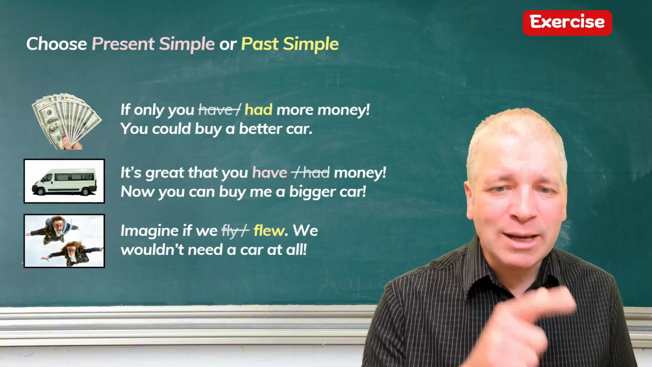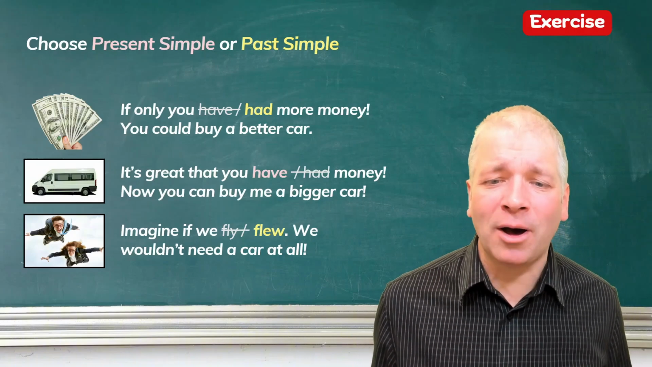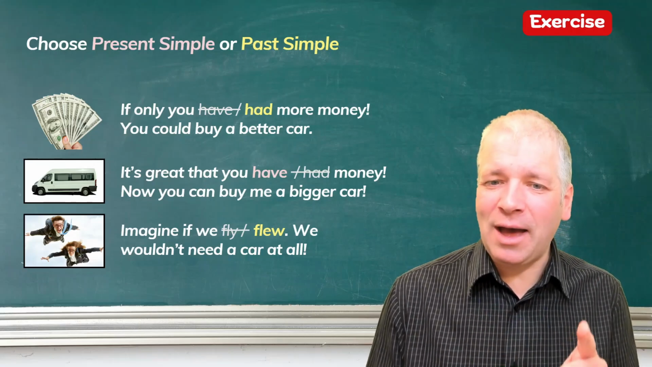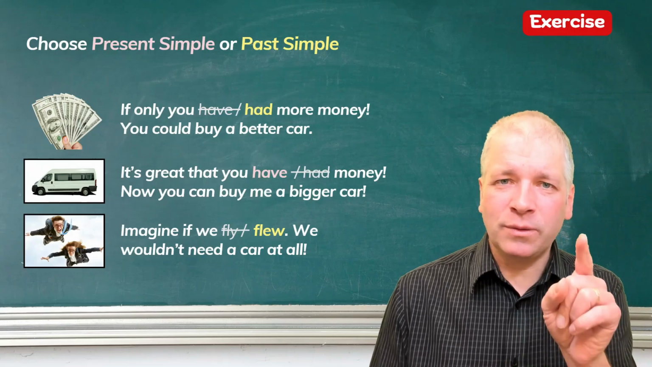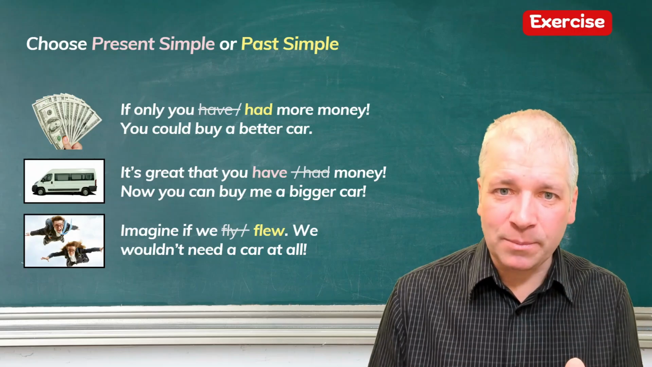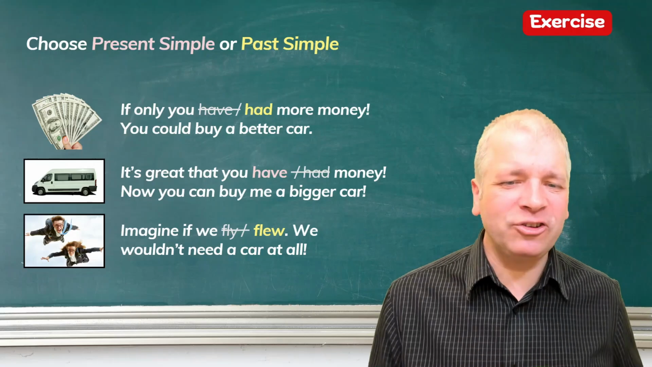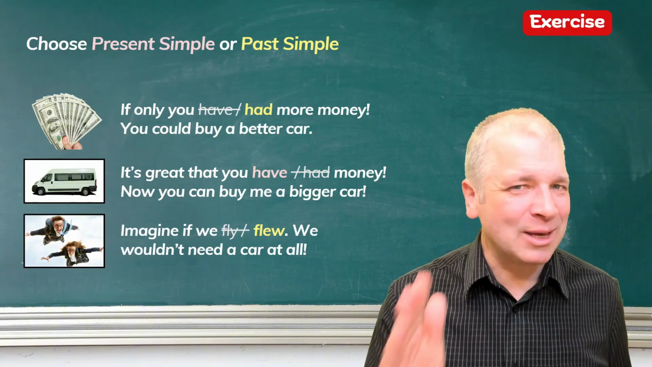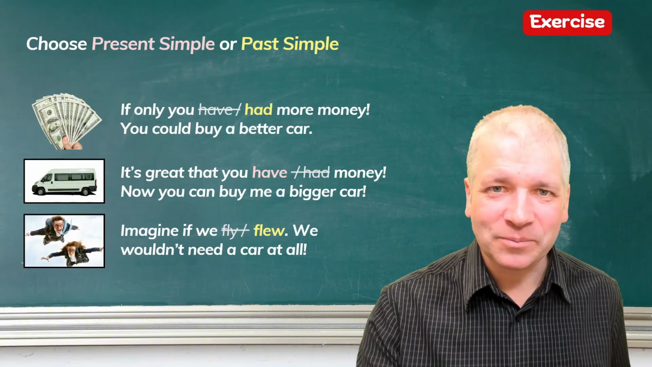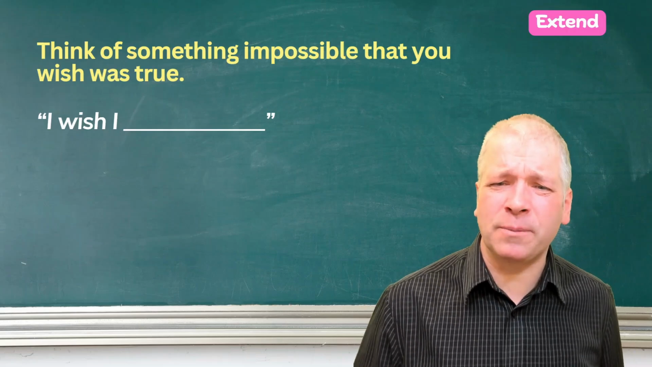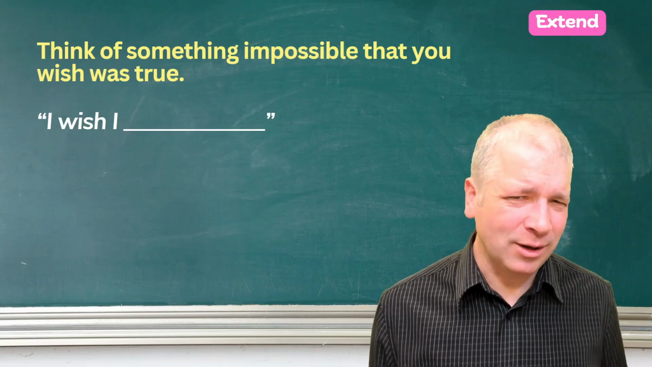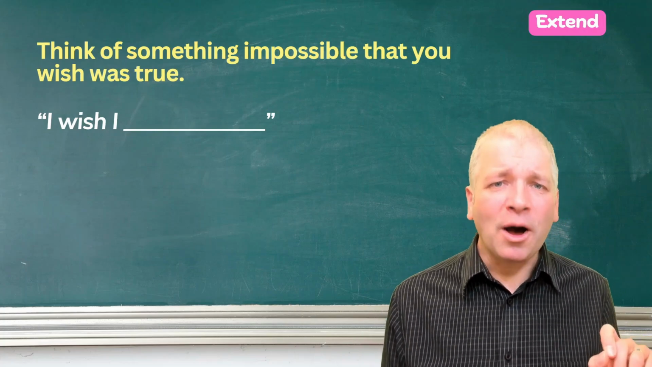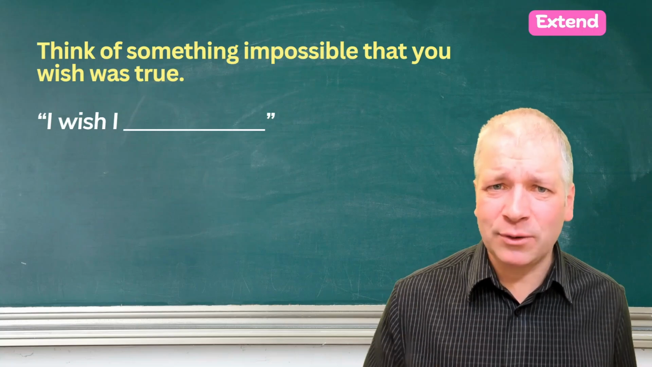But the second one, it's great that you have money. Now you can buy me a bigger car. So now you can buy me a bigger car indicates that having the money is real. So because this is really true, use the present simple. Then in the last one, imagine if we fly, imagine if we flew. Well, people cannot fly at the moment, so it must be unreal. Think of something that was impossible that you wish was true. And it started like this. I wish I, and then carry on with the past simple to show that it's hypothetical, maybe even the past subjunctive.